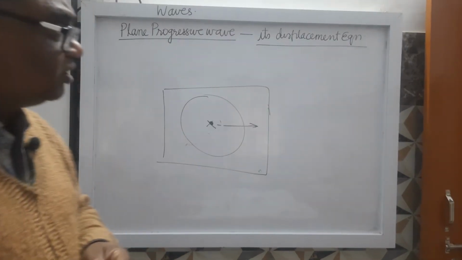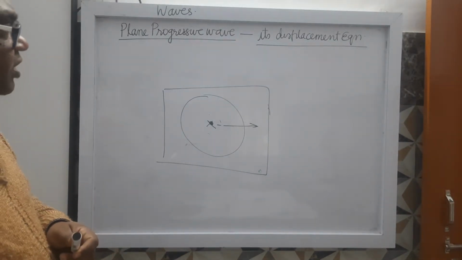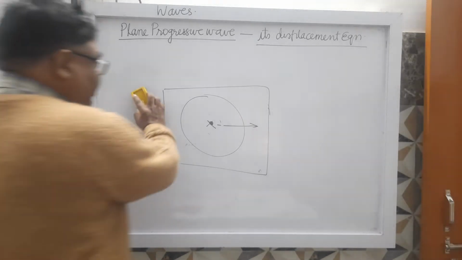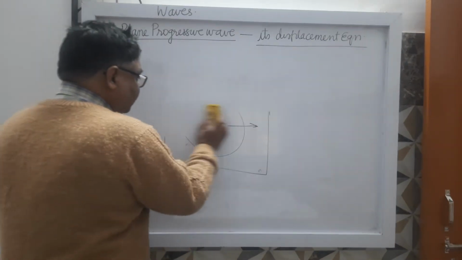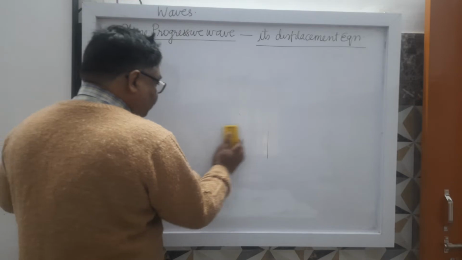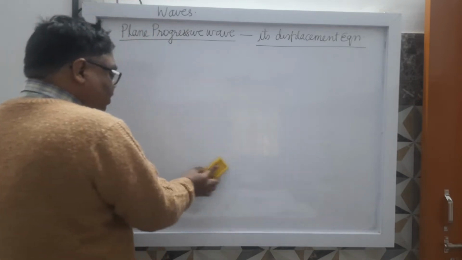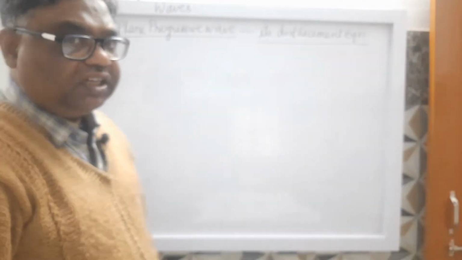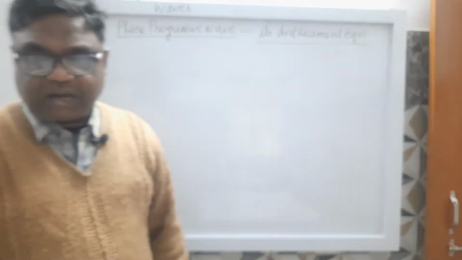Now we will see the displacement equation. What is the meaning of displacement equation? That is, what is the displacement of a particular particle at any instant, at time t?